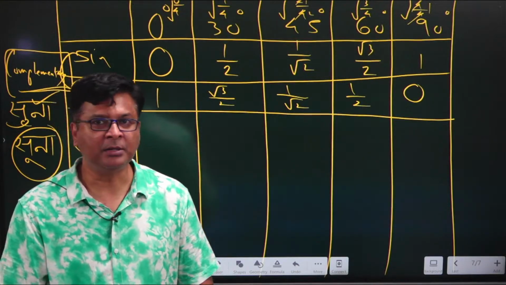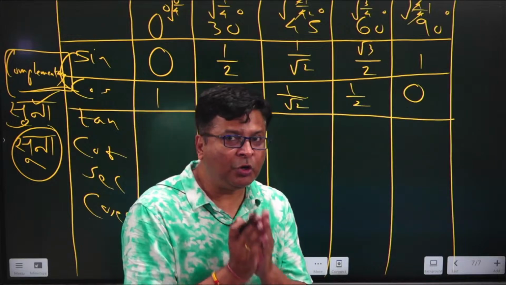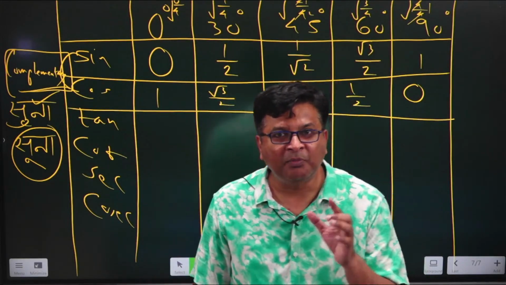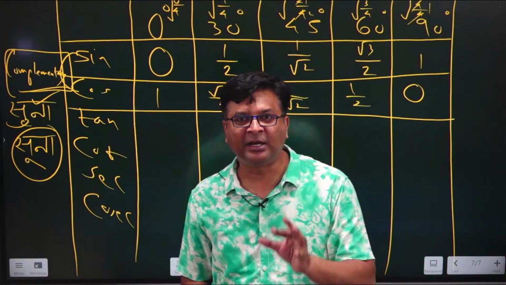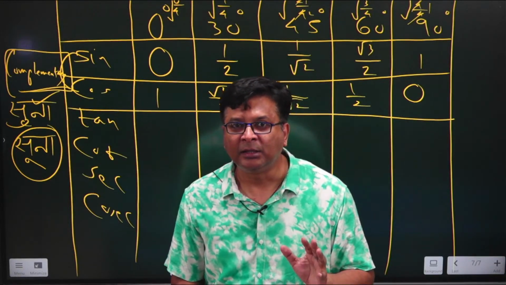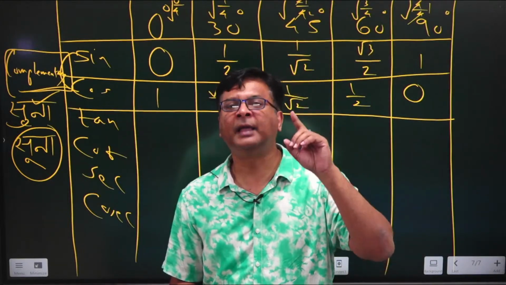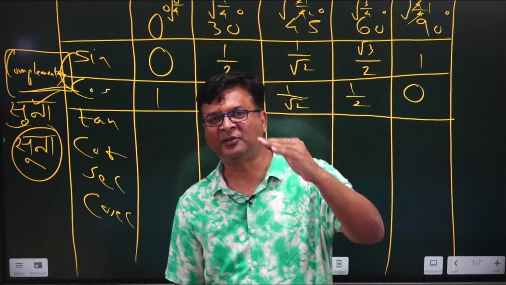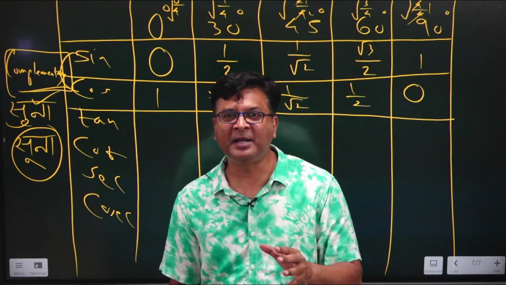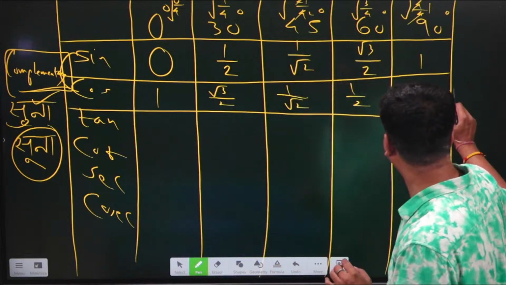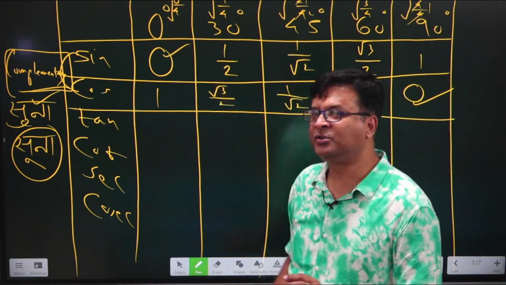Now just think that if 90 degree is added to 0 degree to make it 90 degree, that means the complement of 0 degree is 90 degree. And just now I have told you that complement of sine is cos, that indirectly means that sine 0 degree value will be definitely equal to cos 90 degree. That's why if cos 90 is 0, sine 0 is also 0.